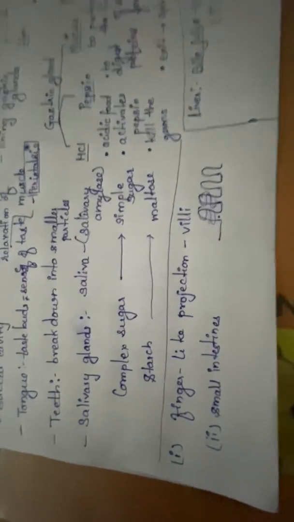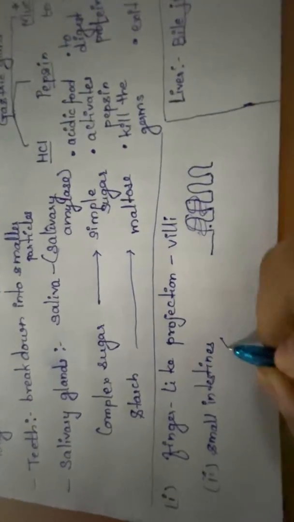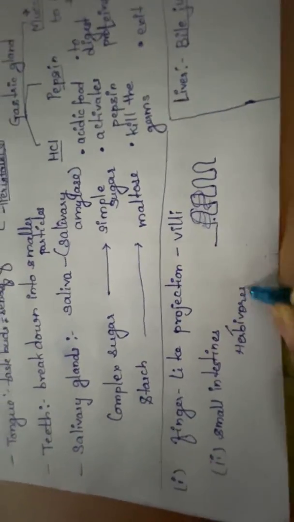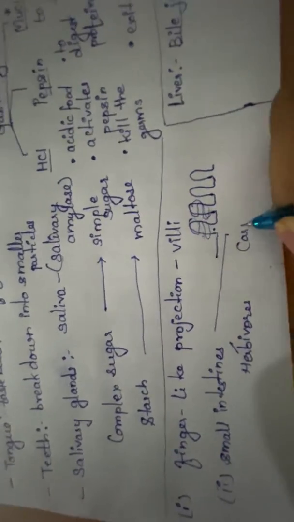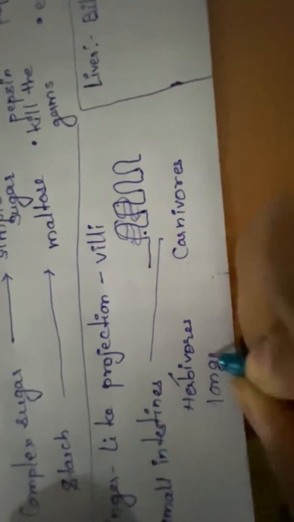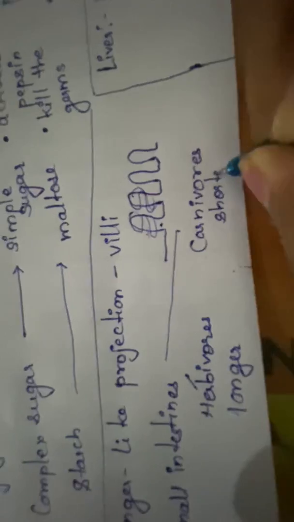In which of these organisms will the length be longer? The length of the small intestine is longer in herbivores and comparatively shorter in carnivores.